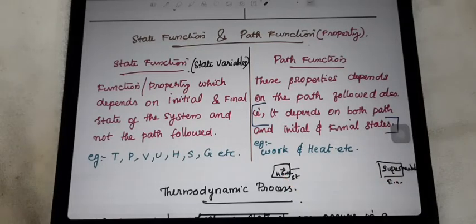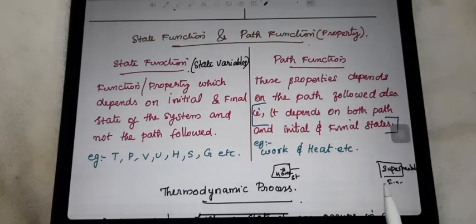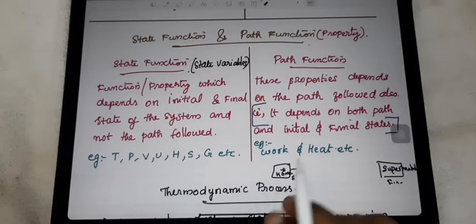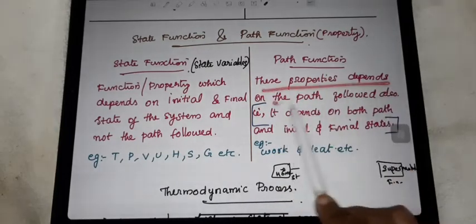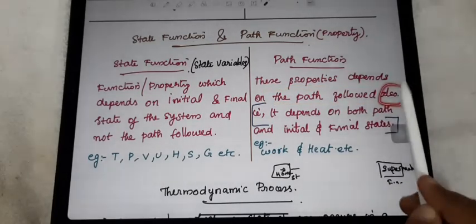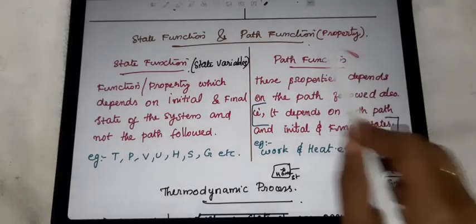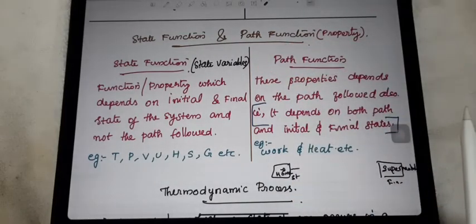The path is important there, not only the path but the initial and final state also. So that type of property is said to be the path function. The properties which depend on the path followed, and also on initial and final states, are said to be path function or path variable.